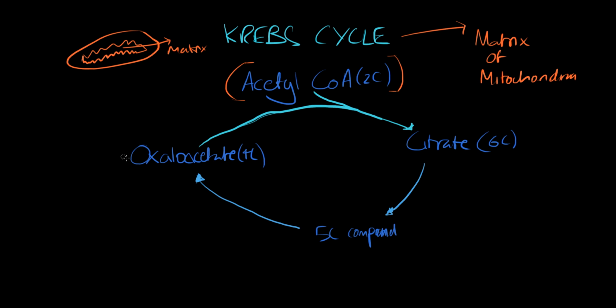And this is this molecule over here, the oxaloacetate, a 4C molecule. Oxaloacetate binds to the acetyl-CoA to form this molecule, a citrate, which is a 6-carbon molecule. The 6-carbon molecule subsequently breaks down to a 5-carbon compound, an intermediate compound, and allows for the release of CO2